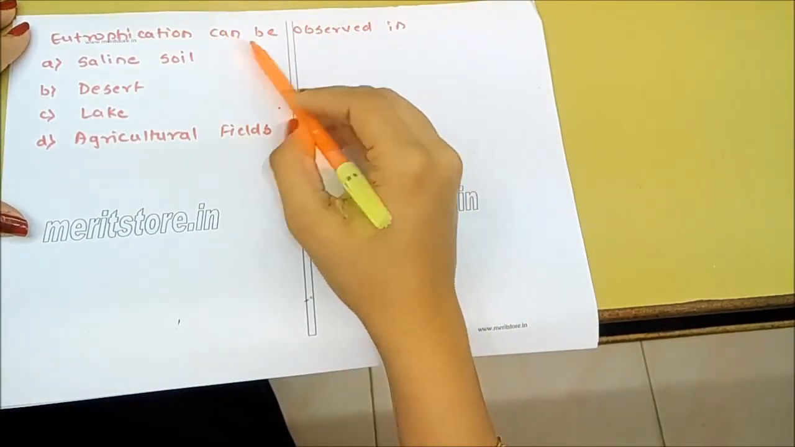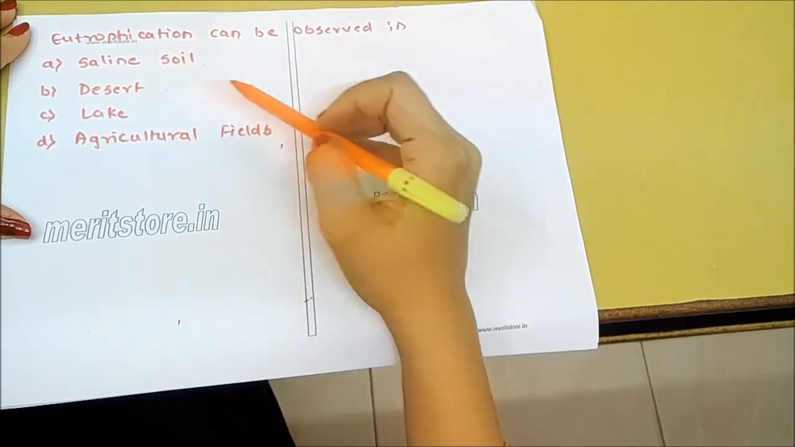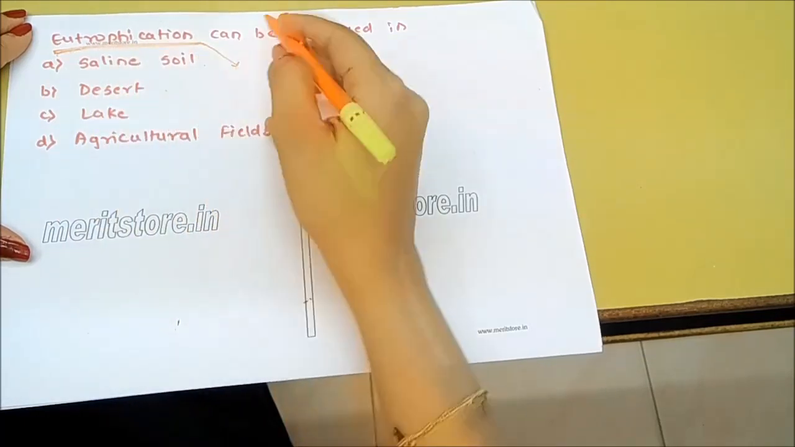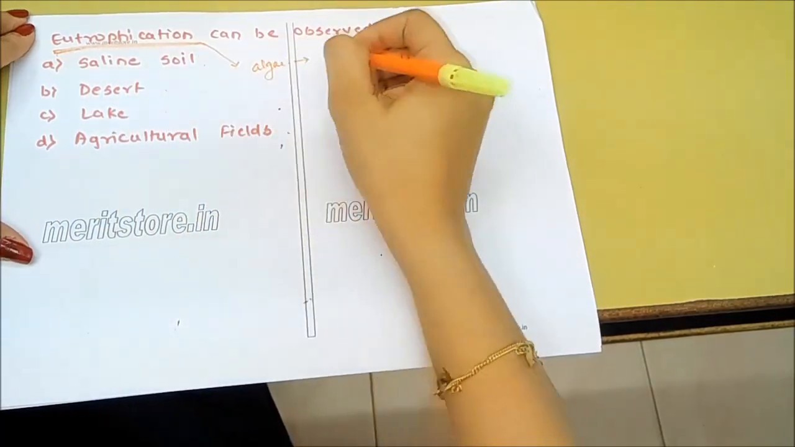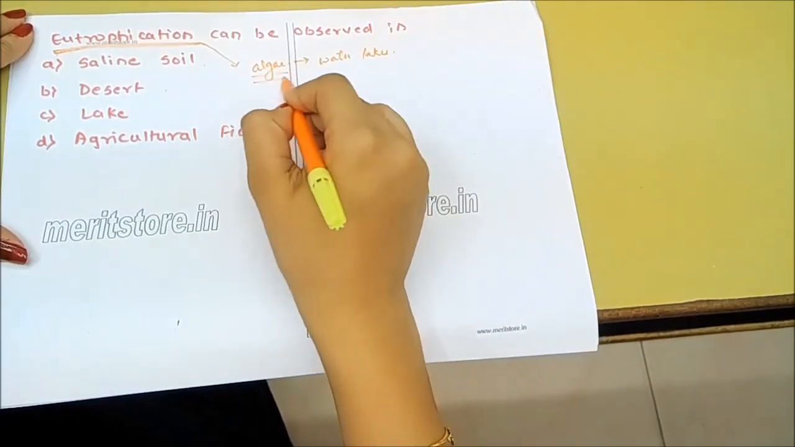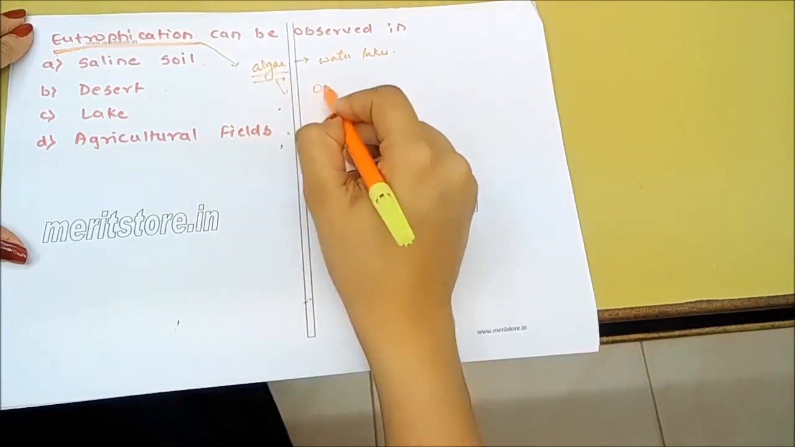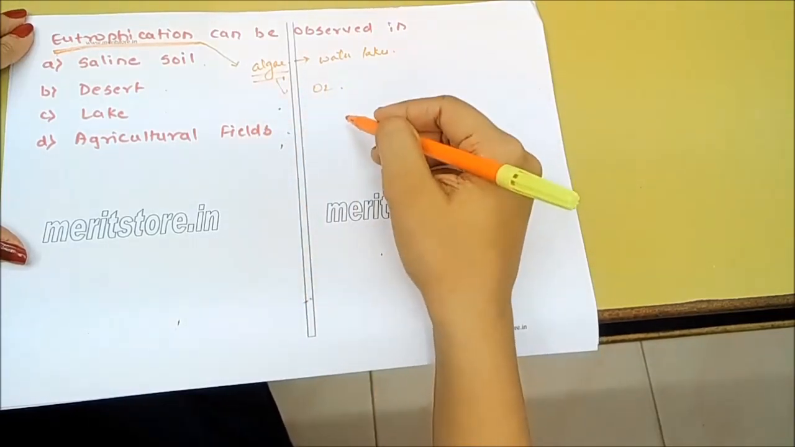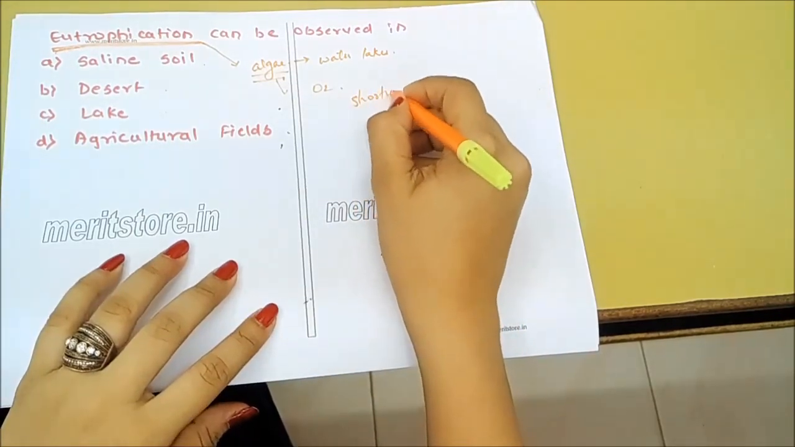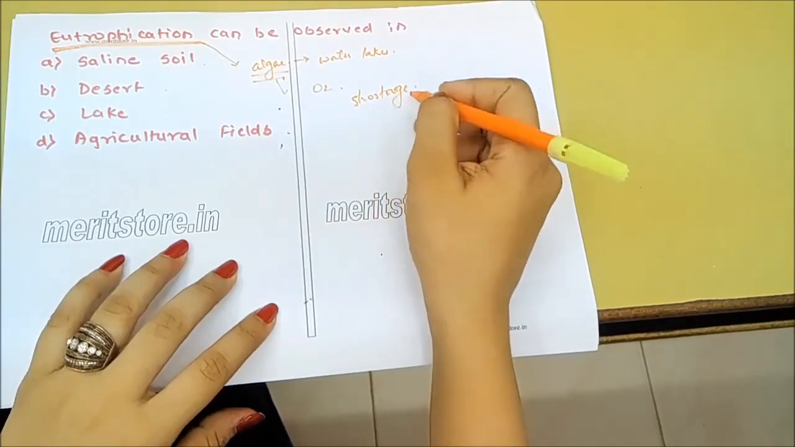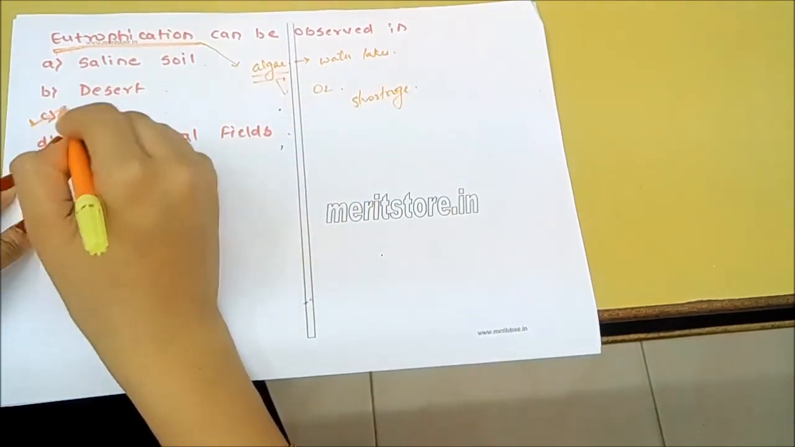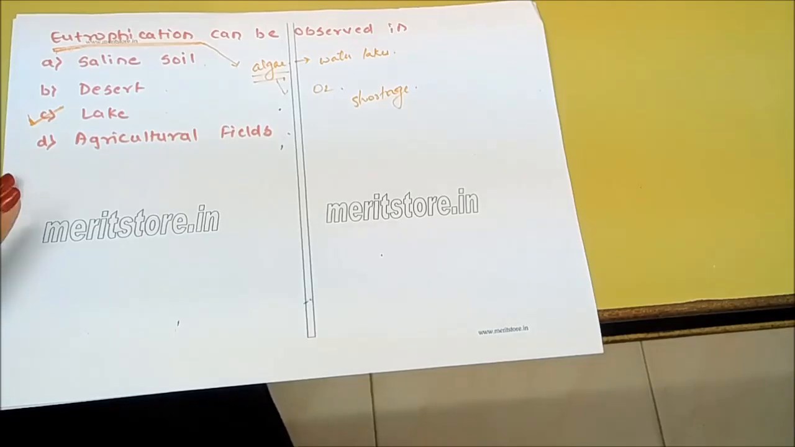Eutrophication can be observed in saline soil, desert, lake, agricultural field. Eutrophication is when there is excessive growth of algae in the water, especially lakes. Because of this growth of algae, the oxygen from the air cannot get inside the water. Because of that, there is a shortage of oxygen for the organisms present in the water. So the answer is C, lake. Eutrophication happens in lake.